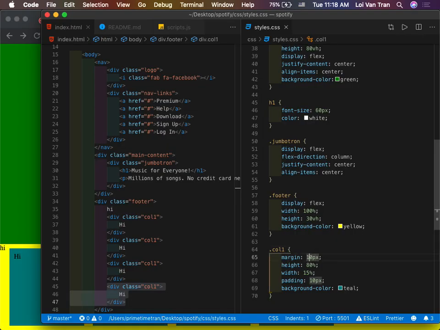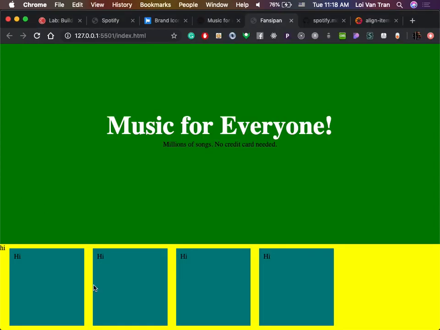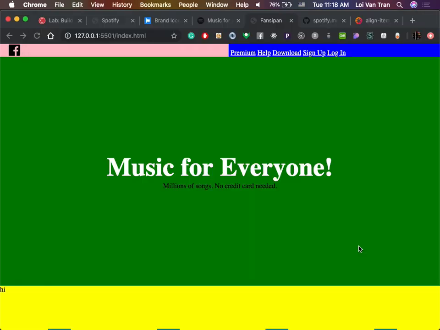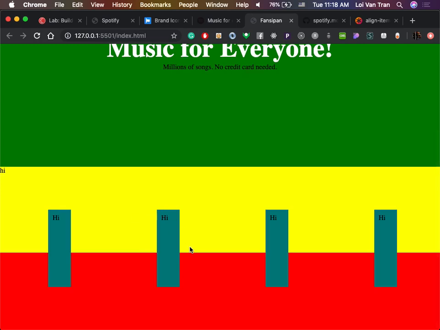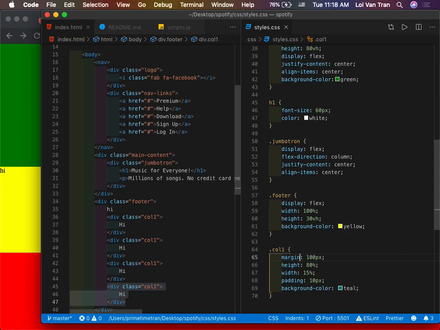Whereas with margin, this is how far the element is from the adjacent element. So I'm going to change this to 100 pixels, and you will see that now there's going to be a much bigger yellow gap between each one of these columns. So we'll save it, and bam, it does in fact force a much larger gap between them.